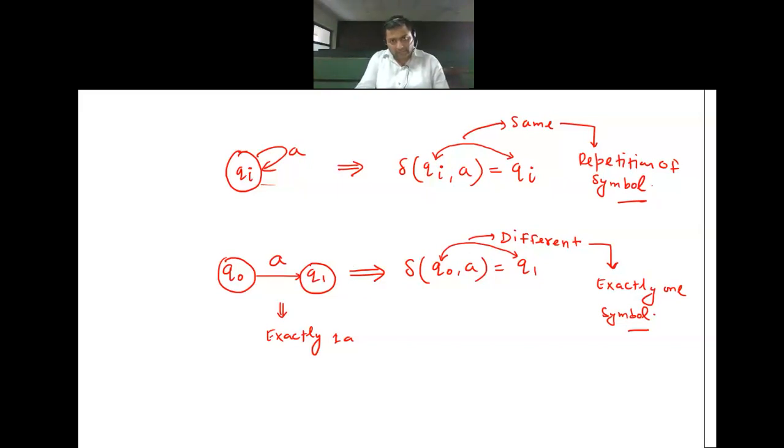Until DFA, this was shown to you, and this was inside your heart, inside you, that this should be the transition function. And this was shown to you, and this was something which is understood. Now, this time what will happen? Things will reverse.